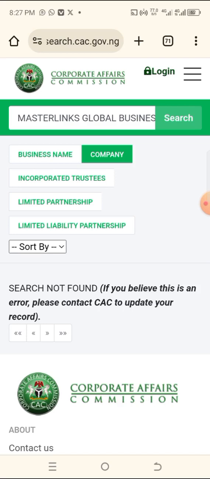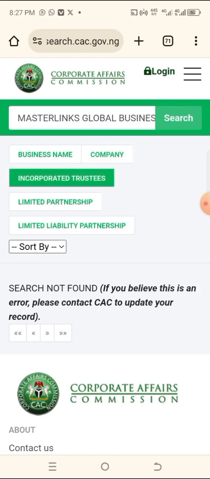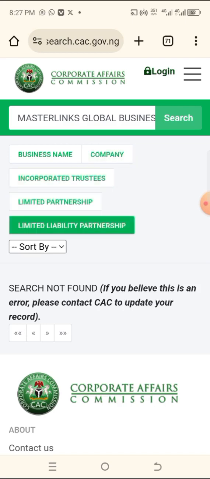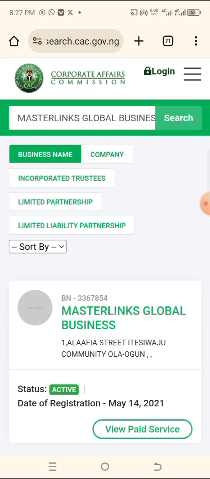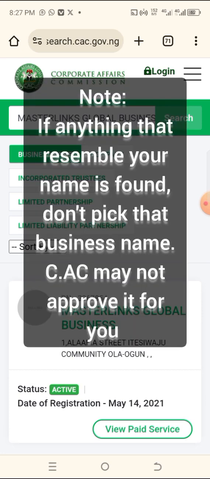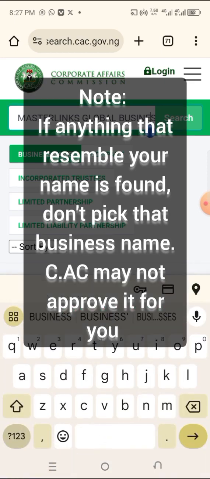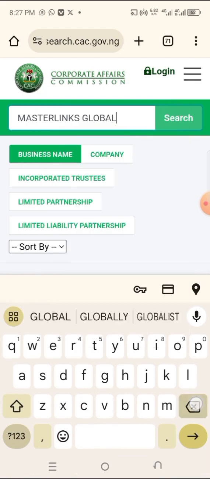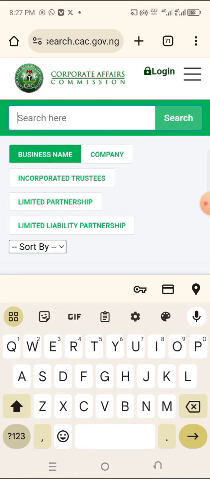Under company is not there. But once you see anything there now, with this name you cannot go. You can't go with this name. You can only go with the name that you didn't find anything there. I don't know whether you know what I'm saying now. Please and please get me right. Search where? Make sure that nothing like your business name is found.